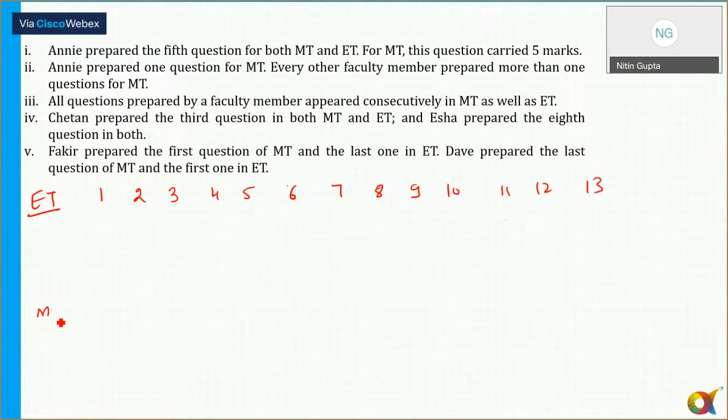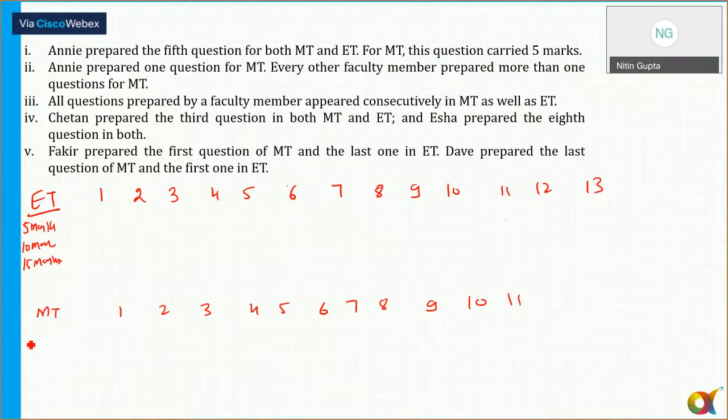For MT, there are 11. So 13 questions in ET and 11 questions in MT, that we know here. Now, what is the distribution of 11 questions? There is a 2 marker, a 5 marker, a 10 marker, and then a 3 marker. That is given here.